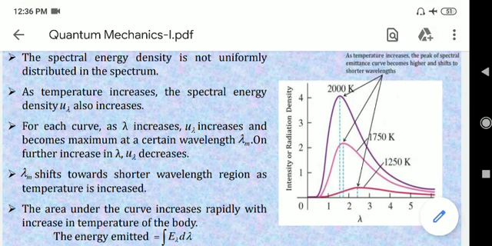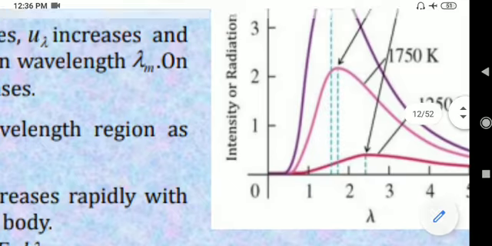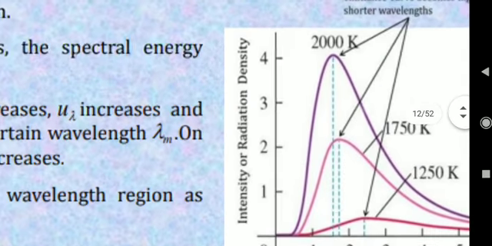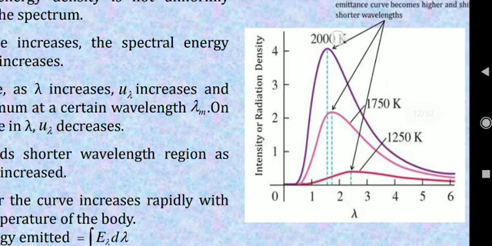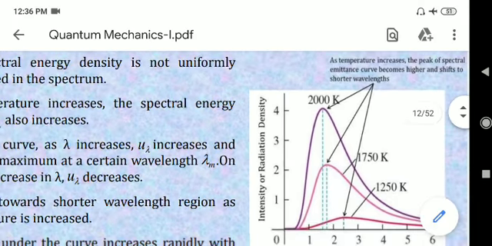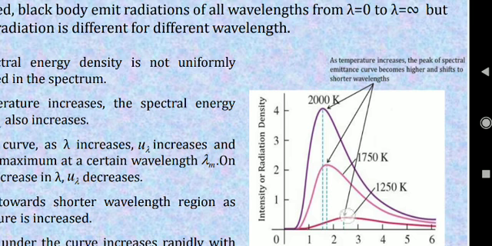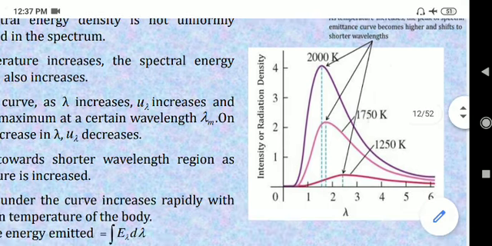Then if you observe the second curve at another temperature, you will see the same type of spectrum. Initially it is increasing, becoming maximum, and then if you increase the wavelength, it is depleting. And if you again increase the temperature, you will get the same type of curve. The only thing is that as you increase the temperature, this maximum peak is shifting towards the left-hand side, okay, lower wavelength, right?